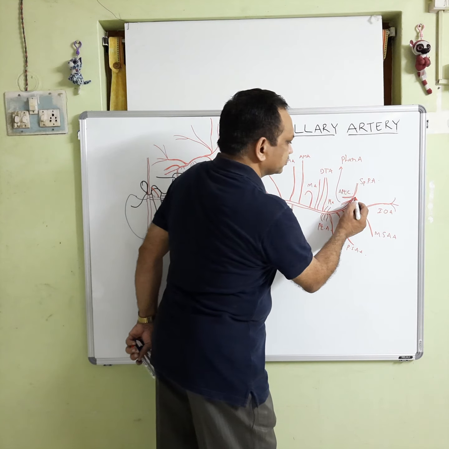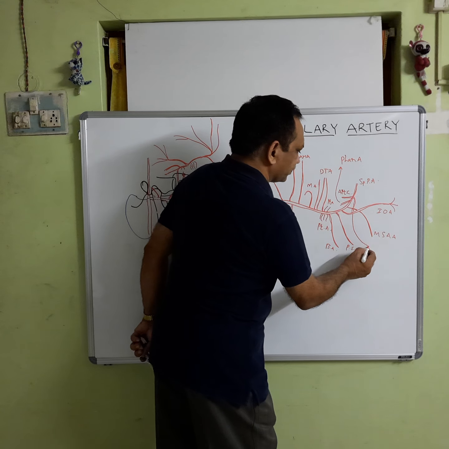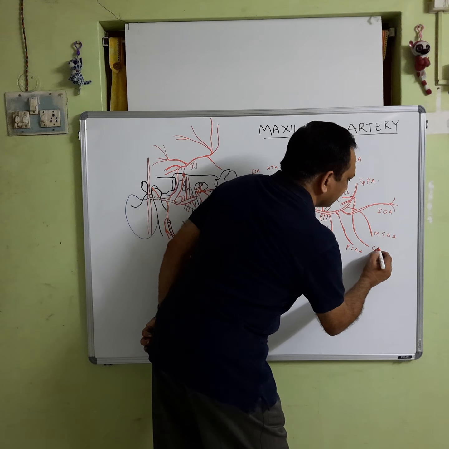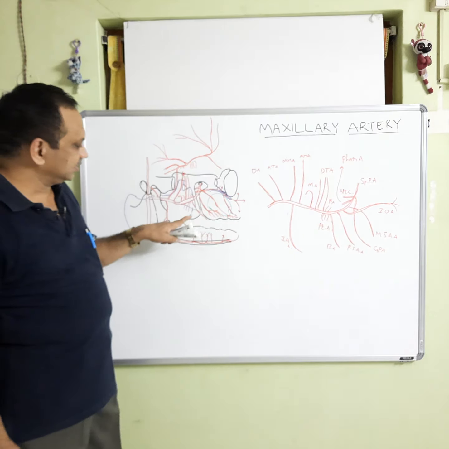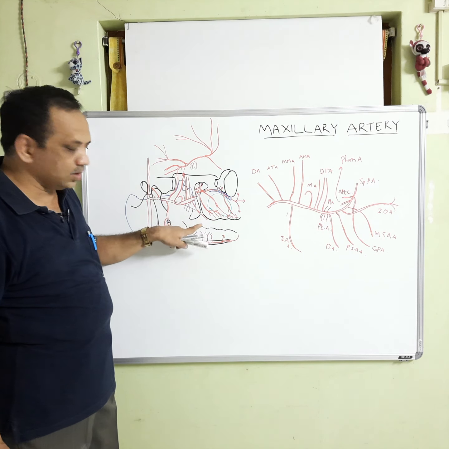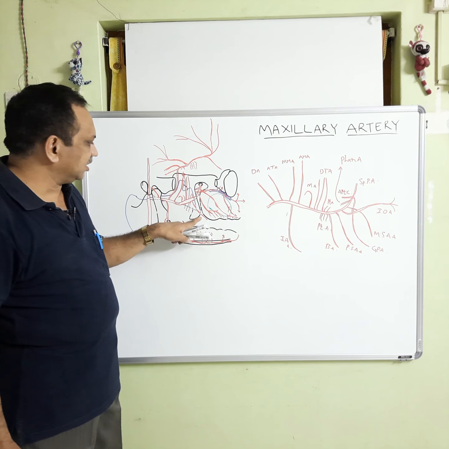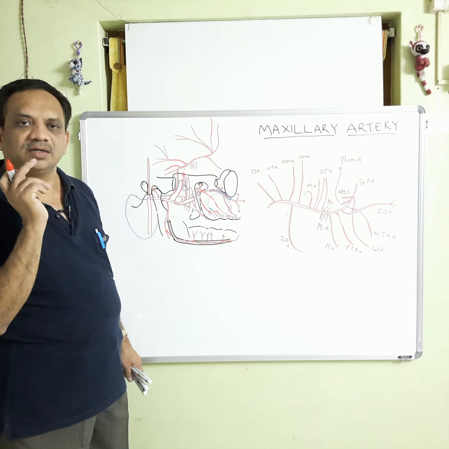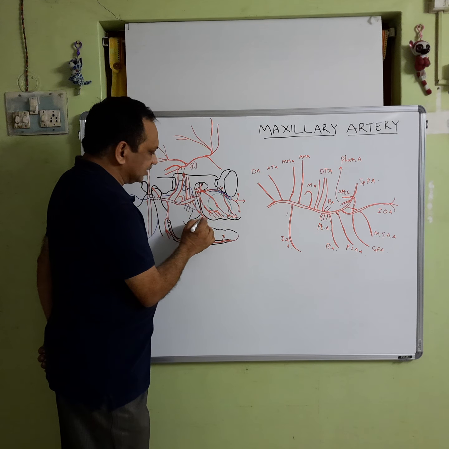From here it descends down like this. This is the greater palatine artery. The pterygopalatine fossa was already discussed. There is an opening below, the palatine foramen, present behind the last molar tooth. Through this, the greater palatine artery descends down.